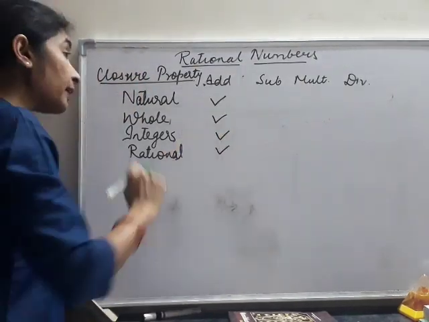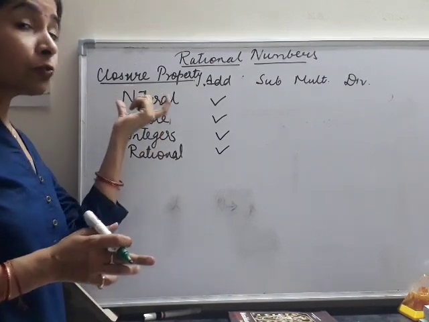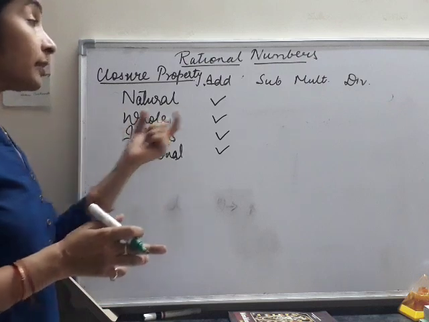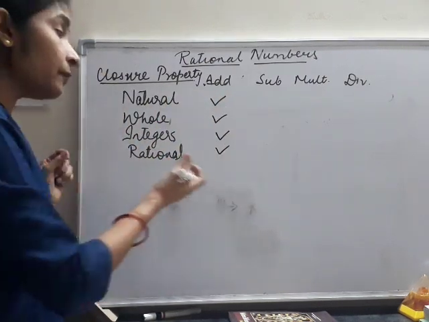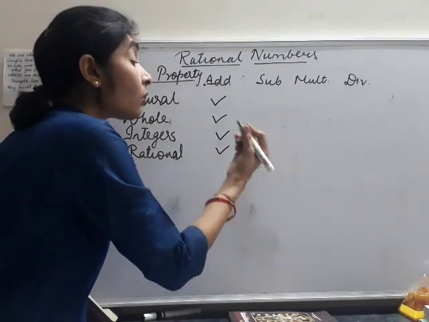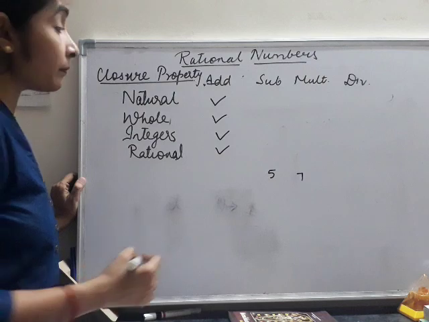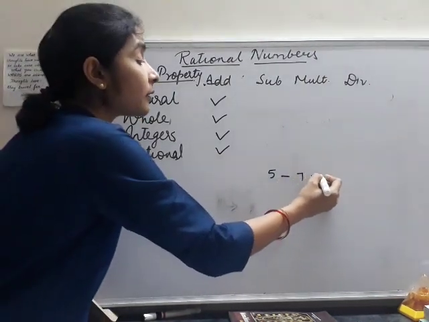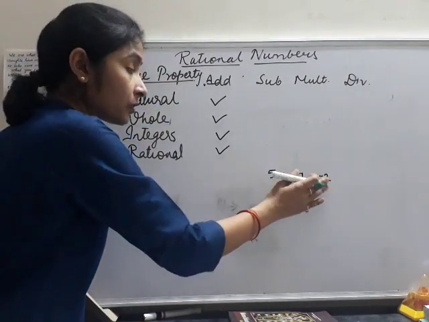Now in case of subtraction, is it possible every time that the subtraction of two natural numbers will always give me a natural number? No, it is not possible. If we take the example of 5 and 7, let two natural numbers be 5 and 7. If I subtract these, if I put a minus sign in between, then the answer is minus 2, which is not a natural number.